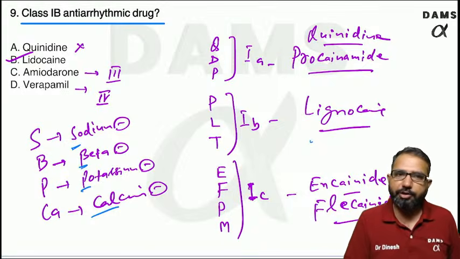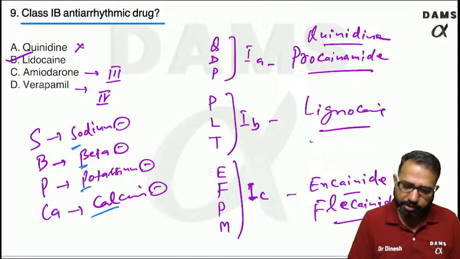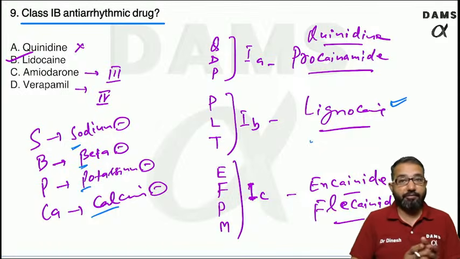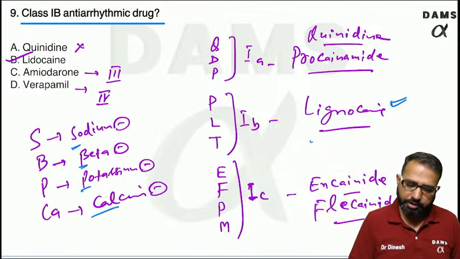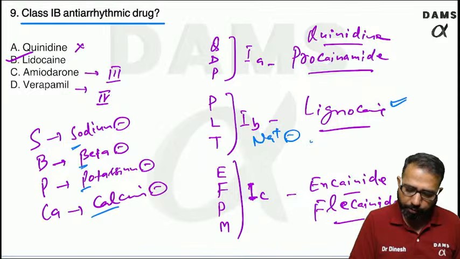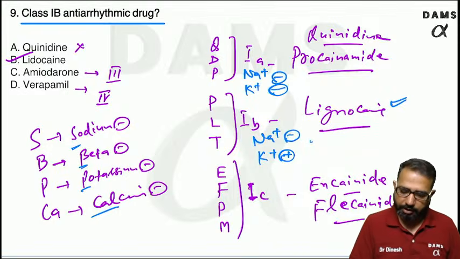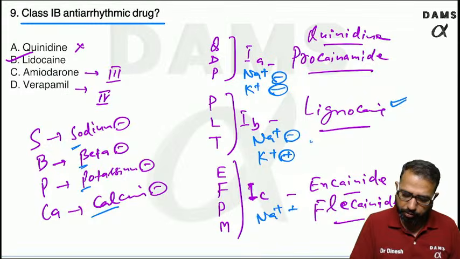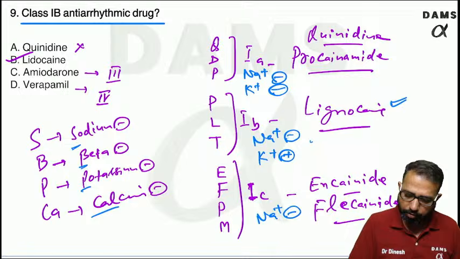Amiodarone is a potassium channel blocker, verapamil is a calcium channel blocker, and lidocaine is the drug used in ventricular arrhythmia. It is a sodium channel blocker. This is class 1B, sodium channel block with potassium channel open. In class 1A, both sodium channel as well as potassium channel are blocked. In class 1C, sodium channel block, and there is no effect on potassium channel.